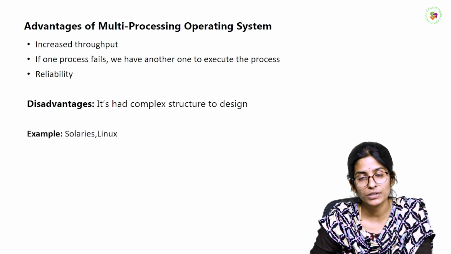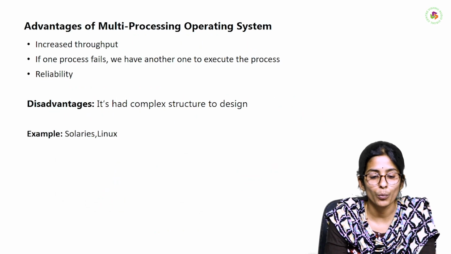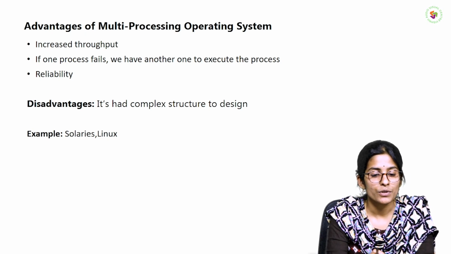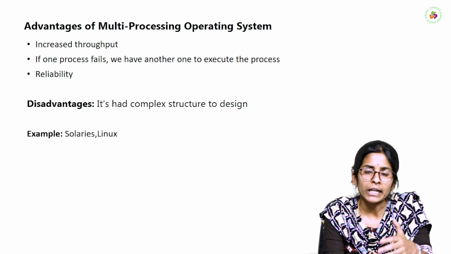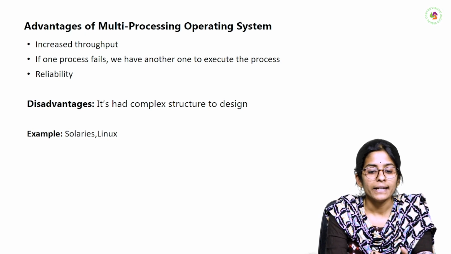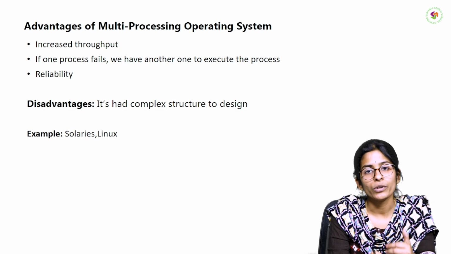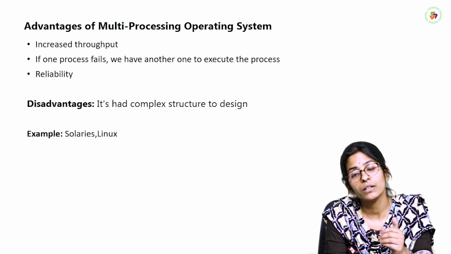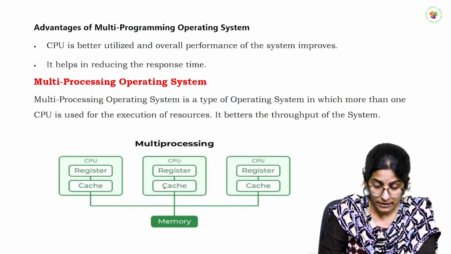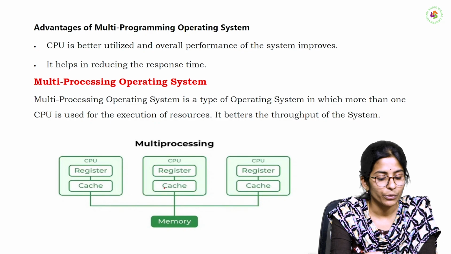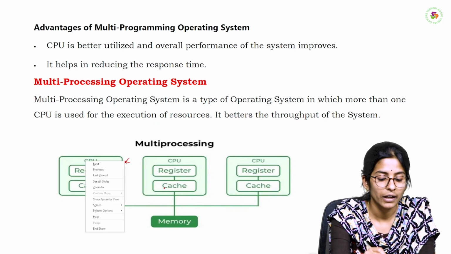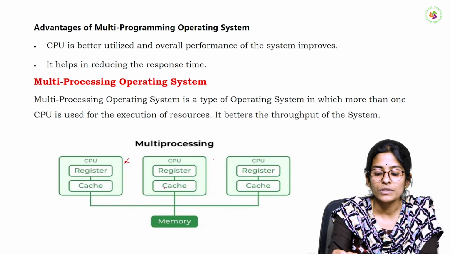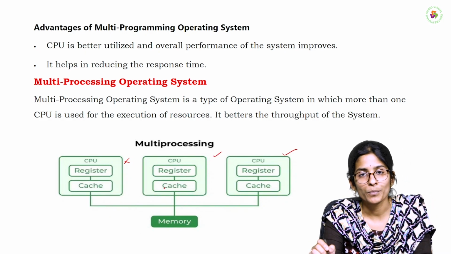The advantage of the multiprocessing operating system is that it increases the throughput. Throughput means CPU execution per unit time. So we can execute multiple programs or jobs in less time, which increases the throughput of the system. The next advantage is that if one process fails, we have another one to execute that process. In this diagram we have one CPU. If this CPU is affected or damaged, no problem. We can use the other two CPUs for executing the jobs.